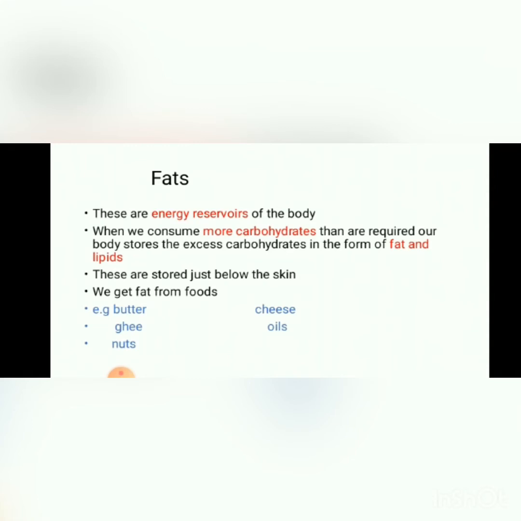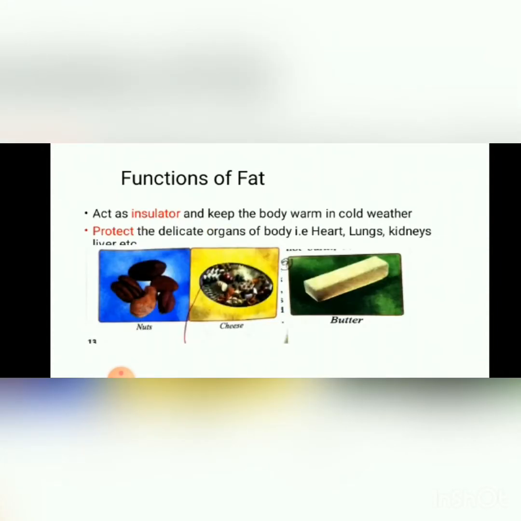Okay, these are stored just below the skin of the organisms. Here are the different sources from which we can get fats. These include butter, ghee, nuts, cheese and oils, etc. Okay, so students, do you know what is the function of fat in your body?